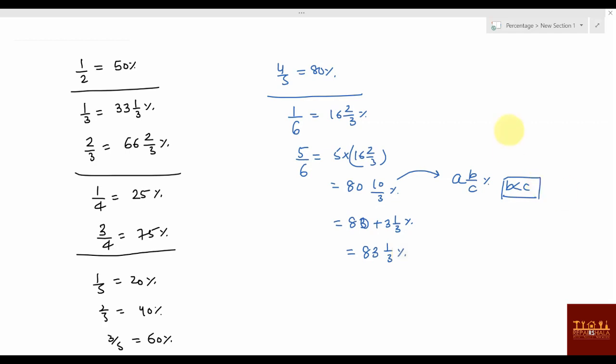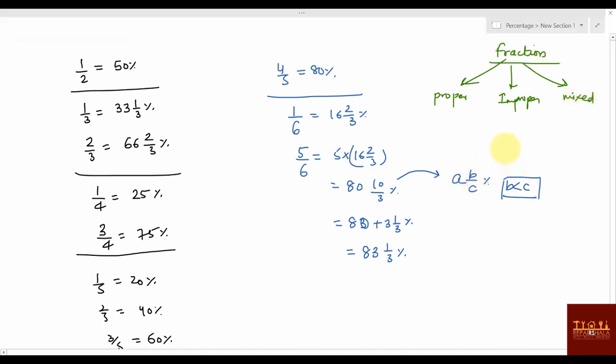Okay, I'll give you a basic idea about fractions. You should know this thing is actually important. So how many types of fractions are given? First will be proper fraction, second will be improper fraction, and third will be mixed fraction. So this one is actually a mixed type. See the example, suppose numerator and denominator are given, and this will be something like A B by C. So A B by C means B should be less than C, that is the condition. Here the condition is numerator is greater than denominator, and here the condition is numerator is less than denominator.